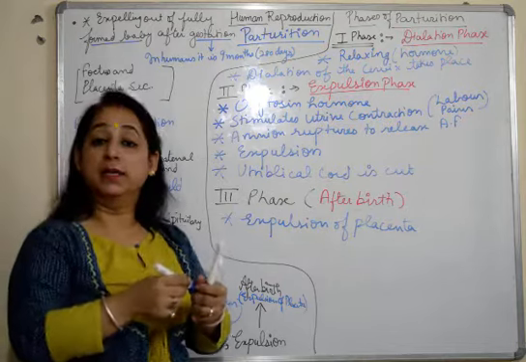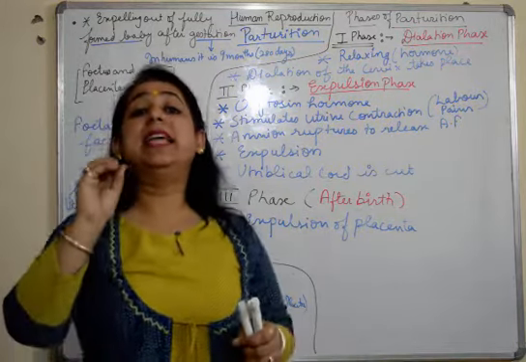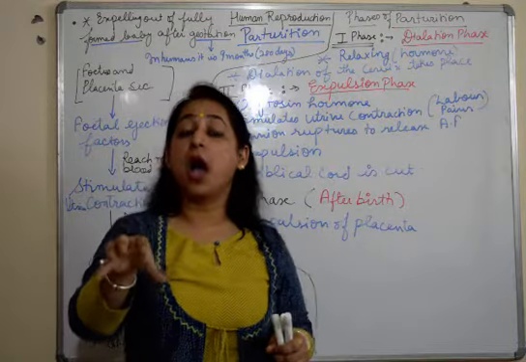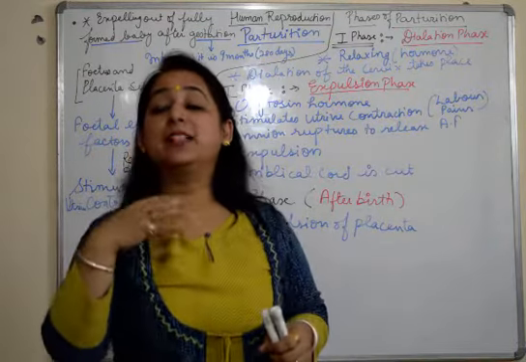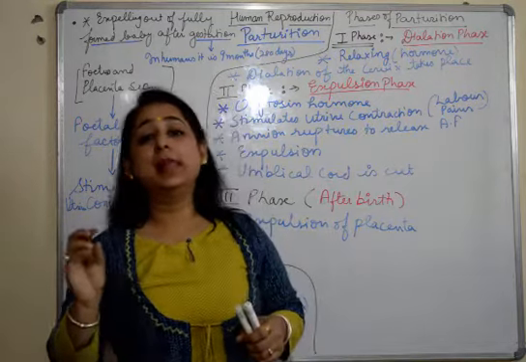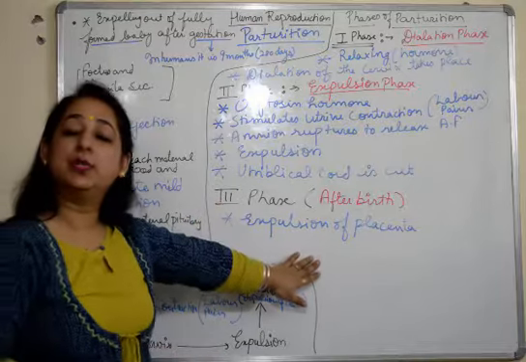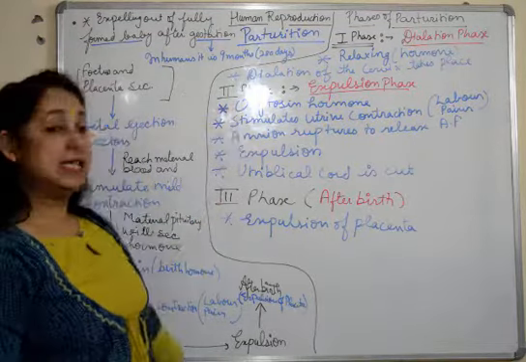That is known as afterbirth. Now during expulsion, the lungs of the baby expand because now it has come out, it has to take its first breath. That's why the baby cries, and also normal circulation of blood starts. So these are the various changes which take place during parturition. We have discussed it in detail.